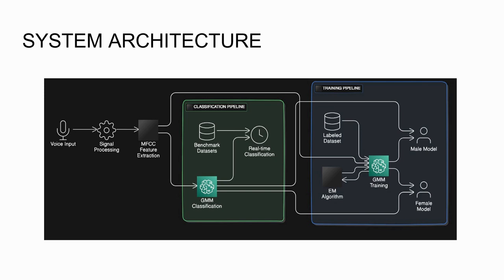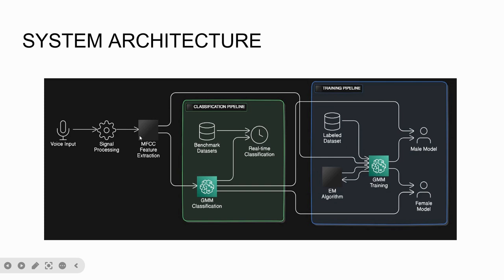In our project system architecture, we take voice input and we process it and we extract the MFCC features and we train the GMM models, and we separate into male GMM model and female GMM model. Internally, we use the expectation maximization algorithm for training the GMM models. We take the labeled data set for training the GMM models.